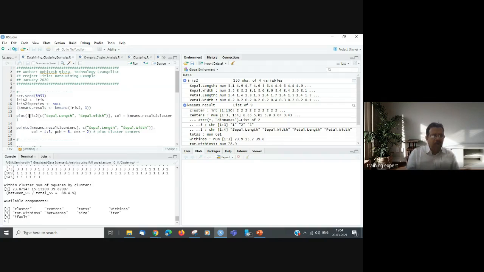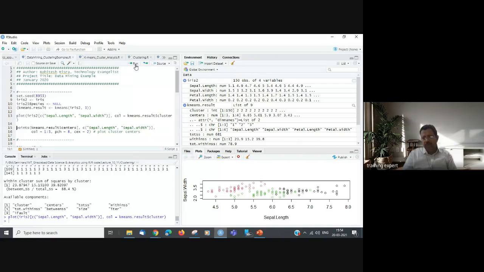Now we can plot the kmeans result using the dataset iris2 with 2 columns, sepal length and sepal width, in x and y. Okay, and assign the color as these cluster IDs. Cluster IDs are 1, 2, 3, so 3 colors would be plotted. All these points are plotted with 3 colors: the red, the green, and the black. So they are different in nature, and their centroid is also calculated, and they are now clustered into 3 different ones, right?